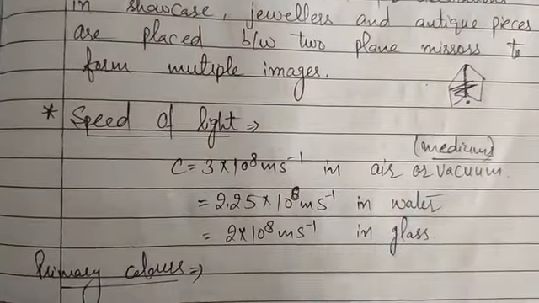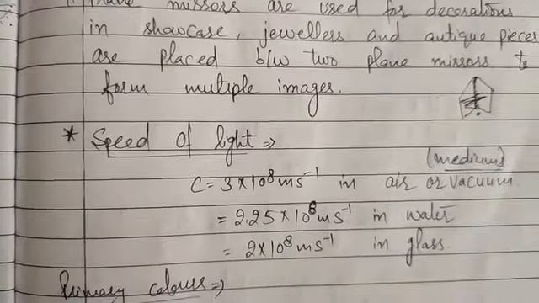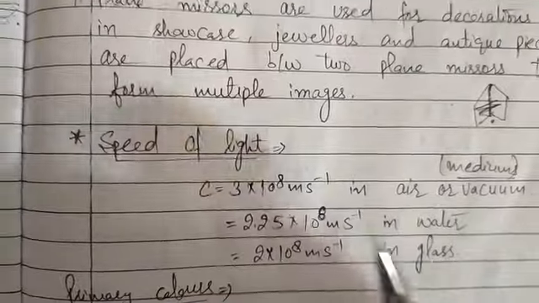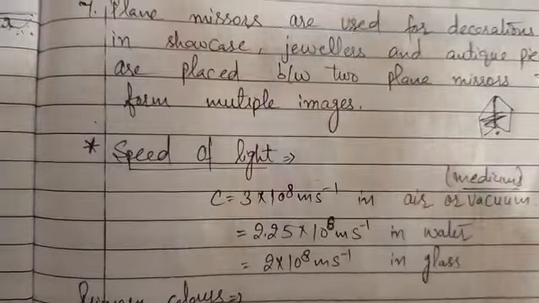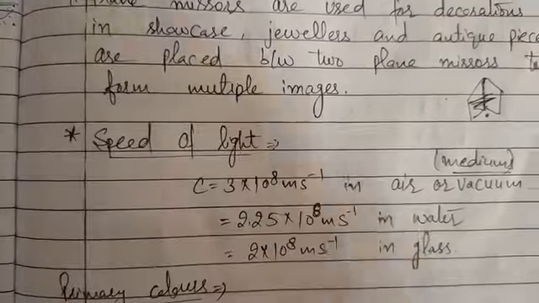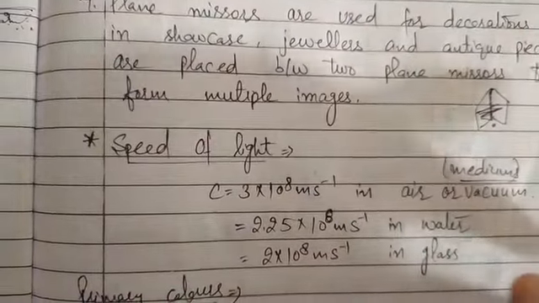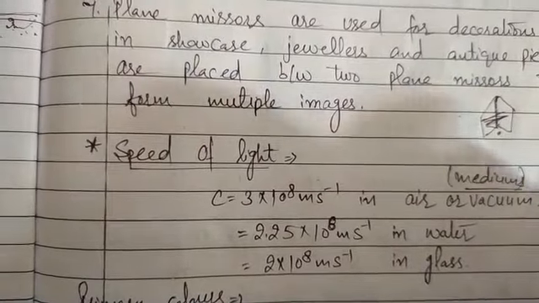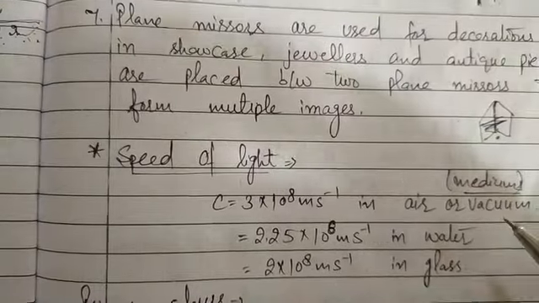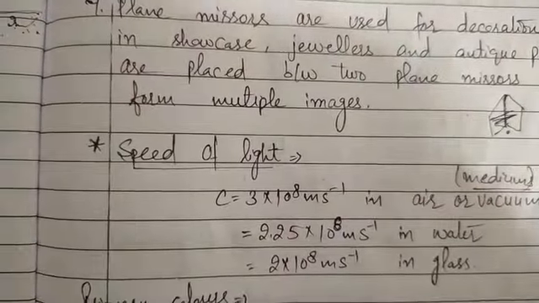Next is the speed of light. So what is speed of light? Speed of light means the speed with which light moves. Speed of light is denoted by c, and this speed of light is different in different mediums. As we know, there can be different mediums like air, water, glass, and there is also vacuum. Vacuum is just a space with no medium. So there will be different values of speed of light in different mediums.